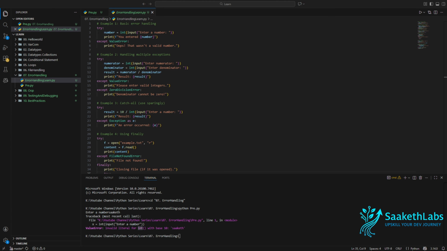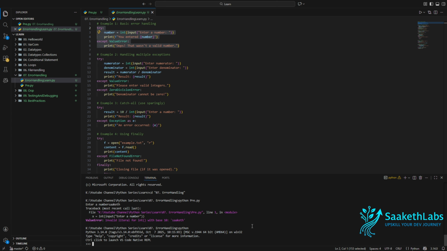Now let us go through examples to better understand how we can use try, except blocks to handle errors. The first example is that when we enter a number, it is just going to print the number. But whenever we try to input something other than a number, it throws an exception saying it's not a valid number. Let us try to run this and check. I'm going to fire up an interactive terminal here and copy paste it.